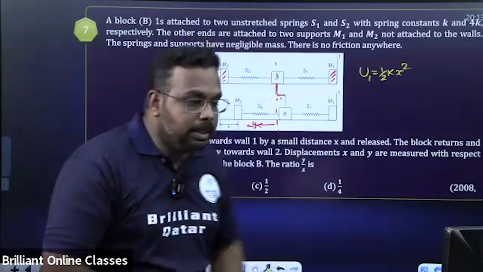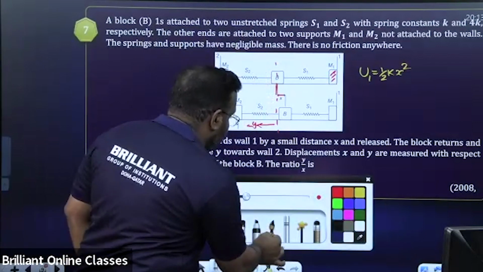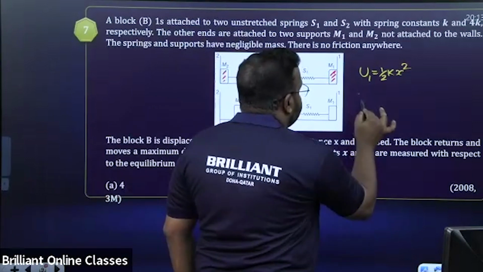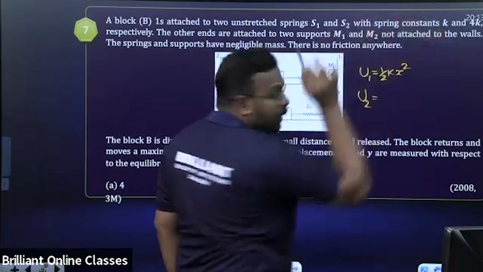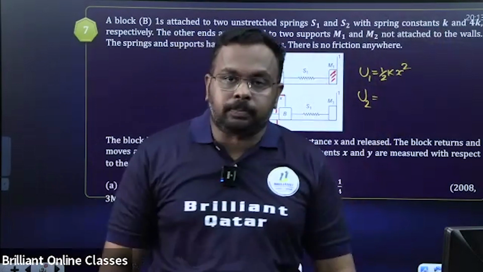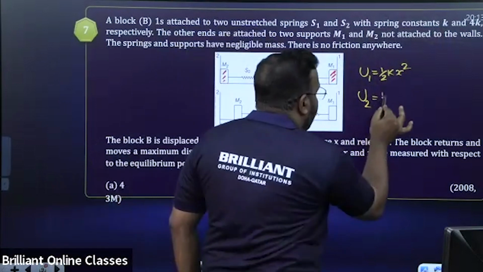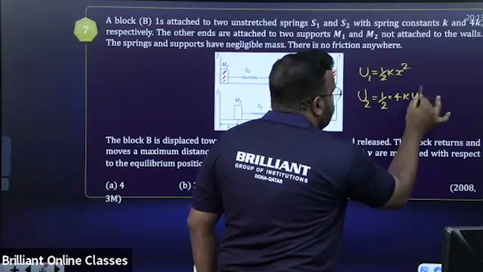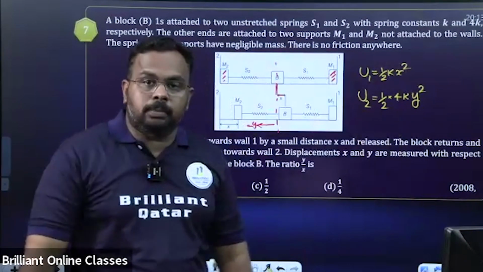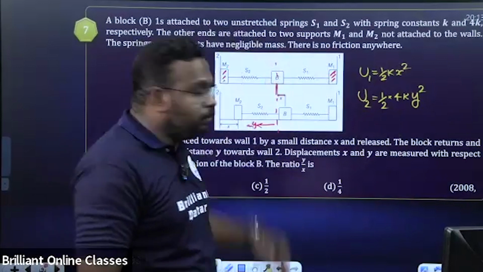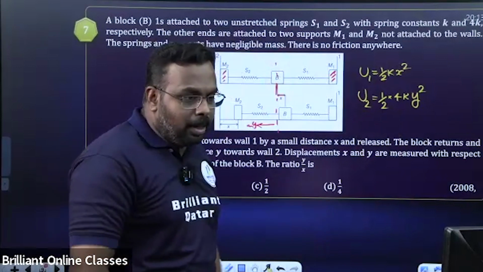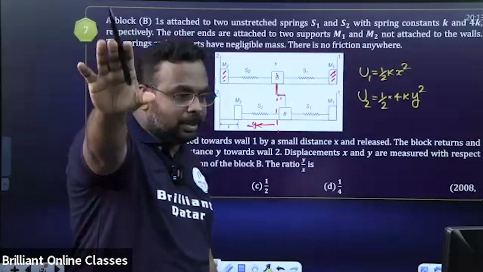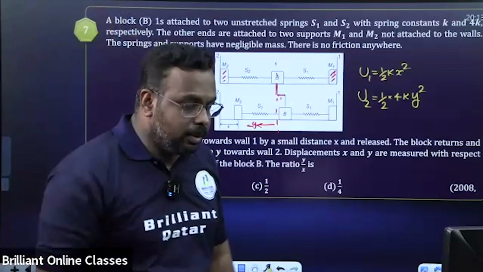Tell me, what is the energy stored in the second spring if it is displaced through a distance y? U2, we can write. What is its spring constant? It's 4k, no? So we can write half, spring constant 4k, y square. Energy is conserved. Equate them, you'll get the answer. Is the concept clear or not? Is the idea okay or not?